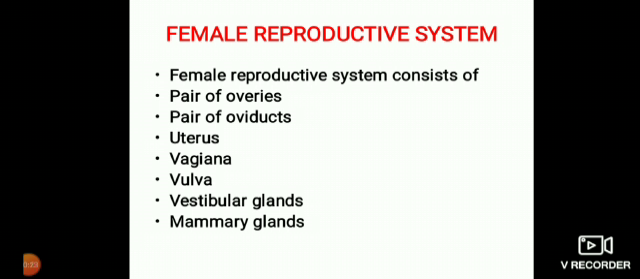This system is located inside the body, unlike the male system, in which the testes are located outside the body because the sperms cannot withstand the body temperature. So the female system is wholly located inside the body.